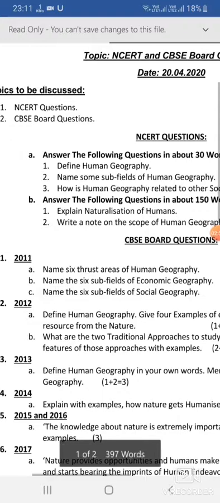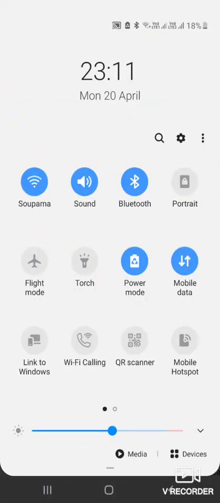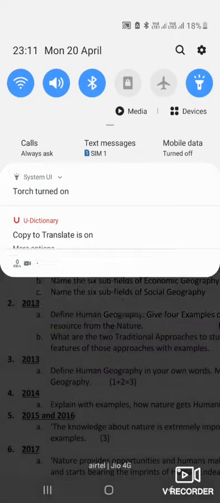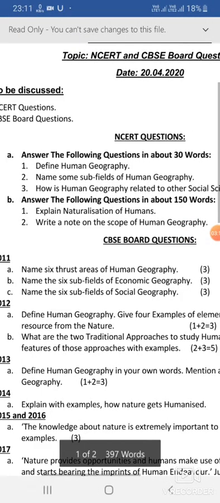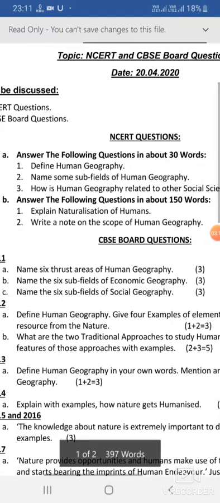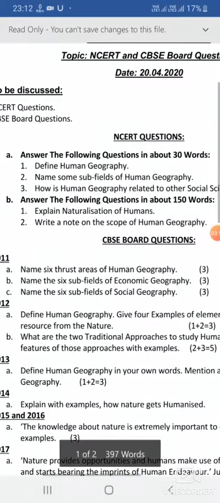Now next, naturalization of the humans. The naturalization of the humans is already given in the PDF. You will just read out and write down the answer from there. The scope of human geography answer is already given.